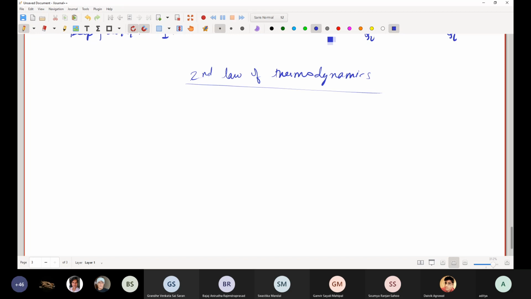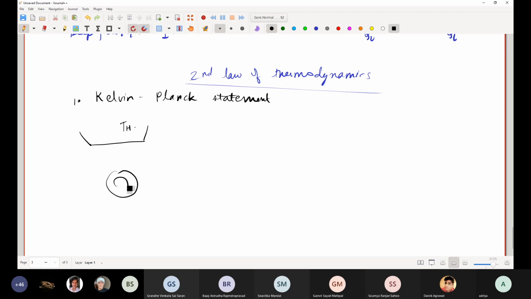The formalization of the two statements, the first statement, is known as the Kelvin-Planck statement. This is Lord Kelvin, this is Max Planck, the famous people. So what does the Kelvin-Planck statement say?